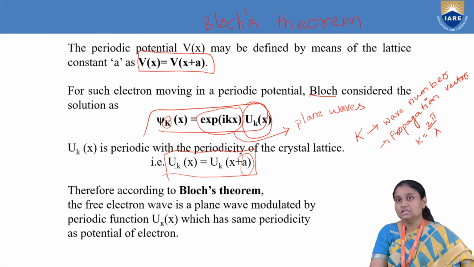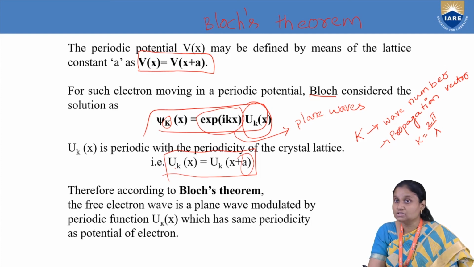And that wave function consists of two terms. One term is normal plane wave equation in terms of wave number or propagation vector. And second term here is one periodic function that is called as modulating function, whose periodicity is same as our potential of electron, which is interionic spacing.